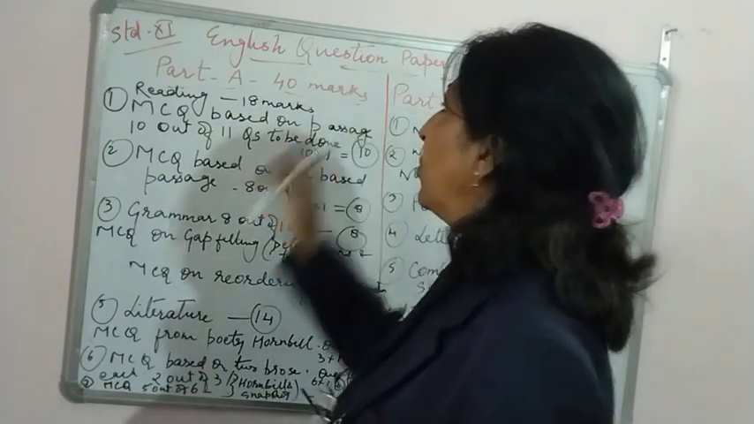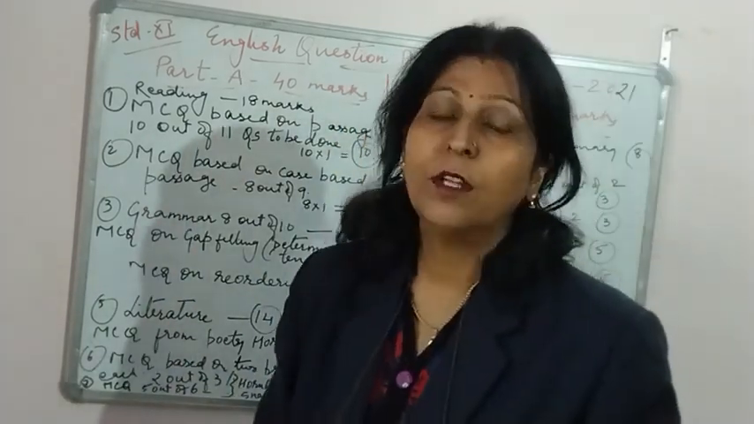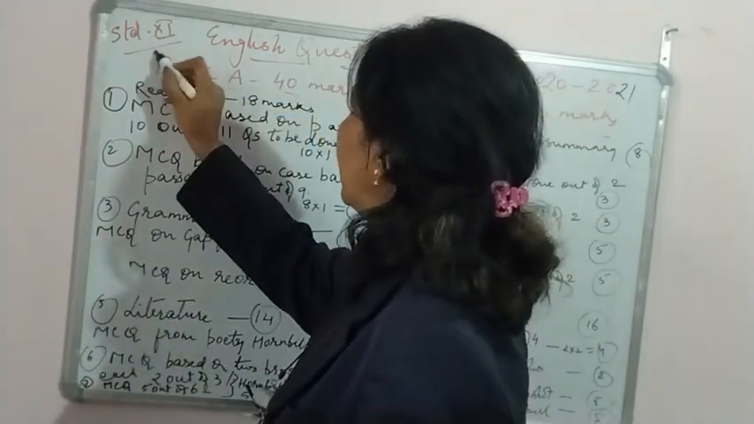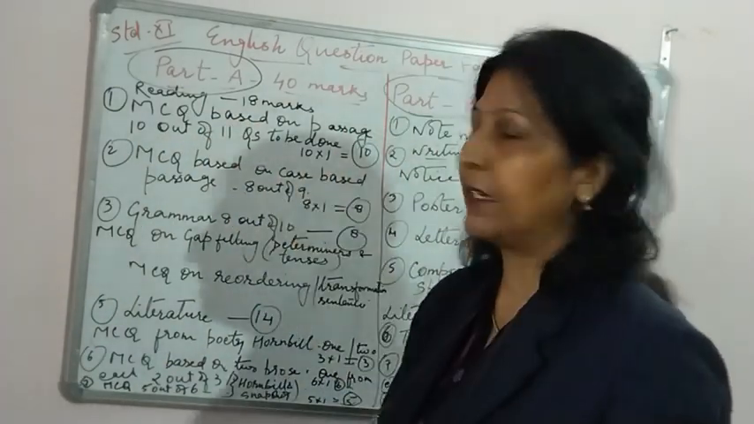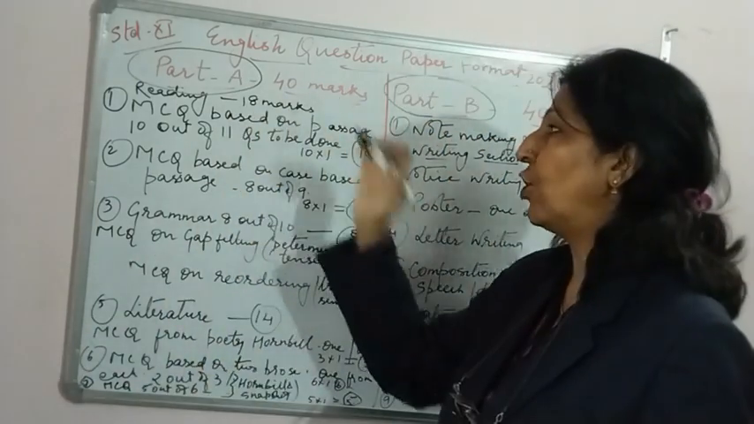So this is the English question paper format, and do remember the question paper is divided into two sections, part A and part B. We'll talk about part A first. Part A has got 40 marks.